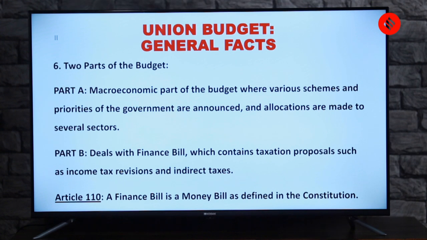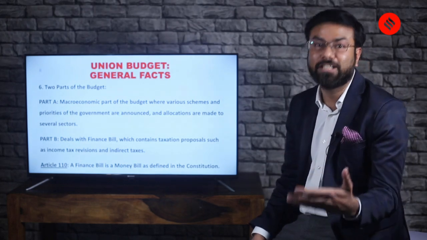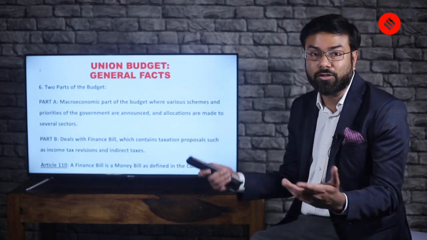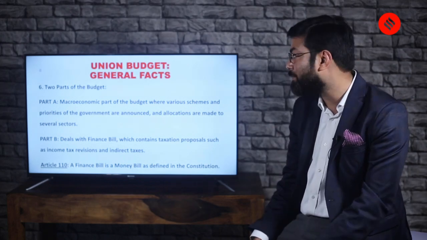Part B of the budget deals with something known as the finance bill, which contains, now what does it contain, the finance bill? The taxation proposals such as income tax revisions and indirect taxes. We'll come to this probably in the third video or the third lecture or the third time you meet me for the budget series.